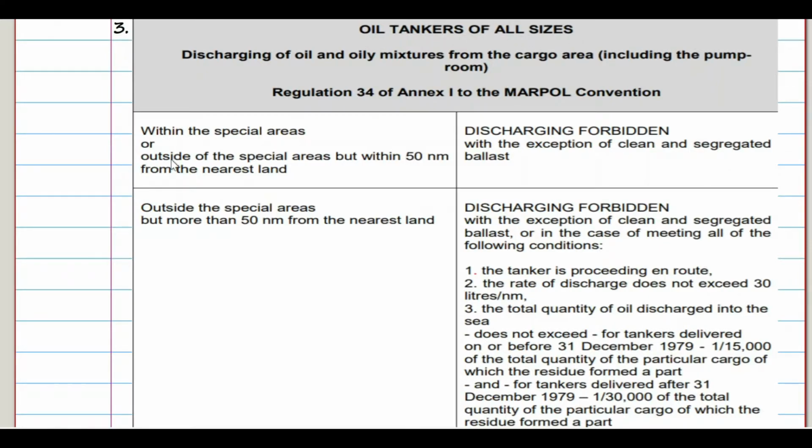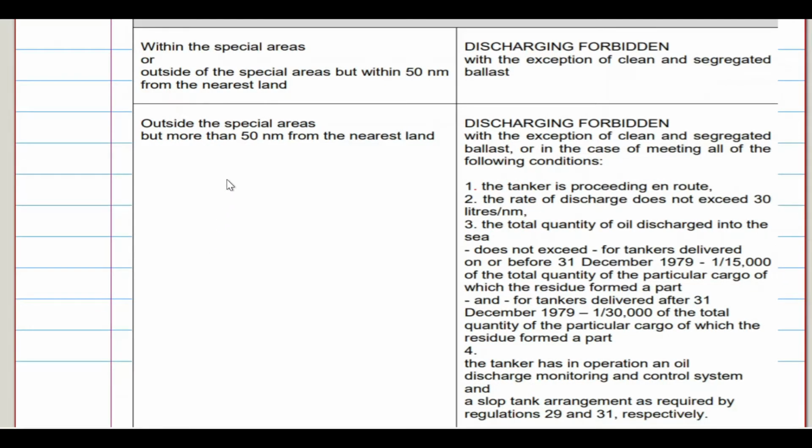So let's see our third case, that is oil tankers of all sizes. Within the special area, or outside the special area but within 50 nautical miles from the nearest land, an oil tanker of any size is not supposed to discharge an oily water mixture, whether it is treated or untreated. They can only discharge clean and segregated ballast. And outside the special area, but more than 50 nautical miles from the nearest land, they can discharge, but with all these limitations.